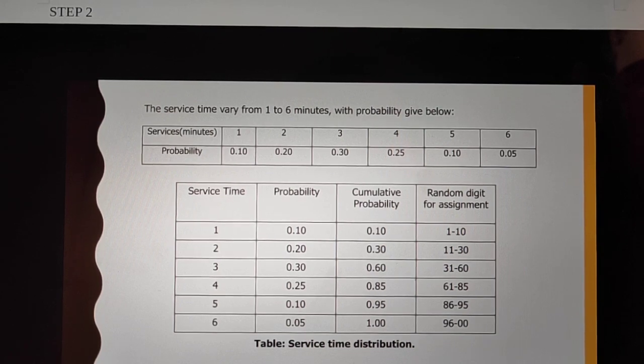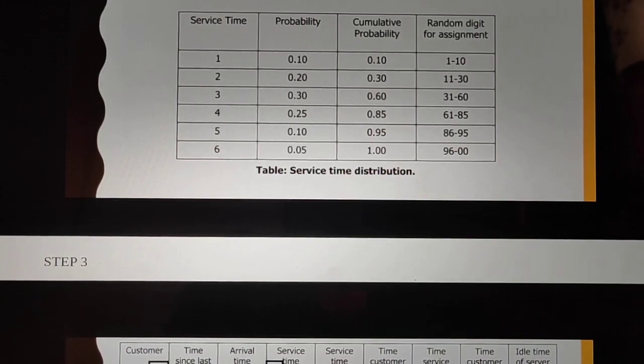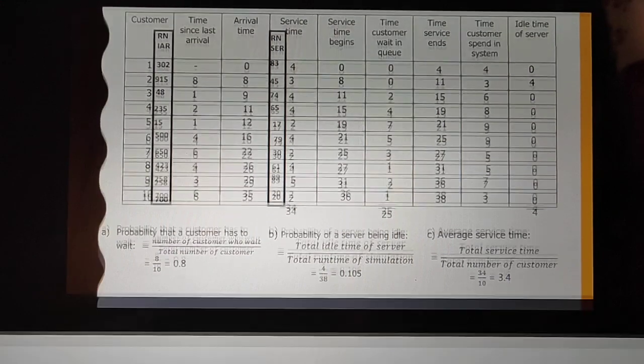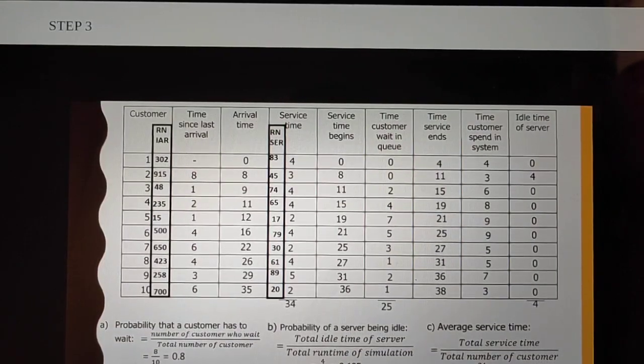Then in step three, I will discuss how we can use the concept of random numbers in our simulation. So this is the third step. Here we take the customers, then the random number for inter-arrival time, as it is given already. Using the inter-arrival time random number, we find the inter-arrival time. After finding the inter-arrival time, we have to find the actual arrival time. So this is how we are left with the arrival time.